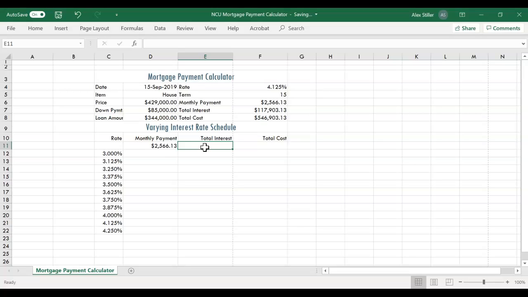On page EX202, step 2, type equals F7 in cell E11 and then press the right arrow key. And step 3, type equals F8 in cell F11 and then click the Enter button to assign the formulas and apply the currency style format.